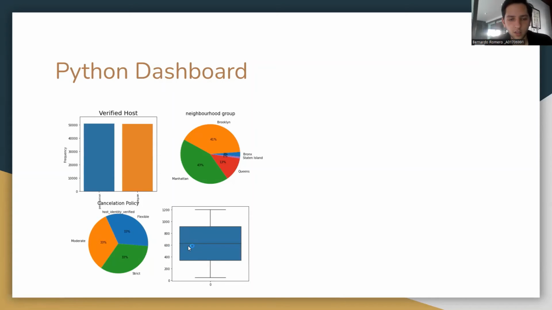So we can see it's around that. So this would be our box plot graph.